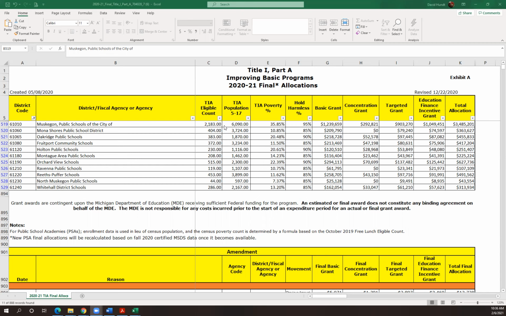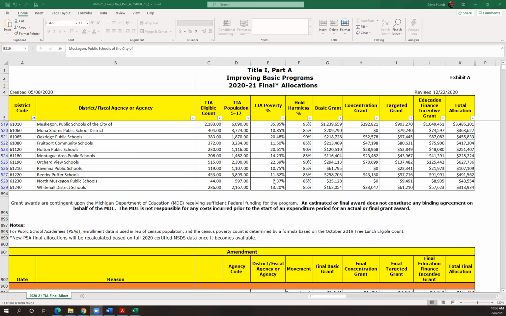So looking over into the next column then, it says Title I A poverty percent. That is simply the eligible count divided by the population, and that will give you your Title I poverty percentage. And what that does is that will determine what your hold harmless amount is, first off. And so if you have a high poverty, then you're going to have a high hold harmless amount.